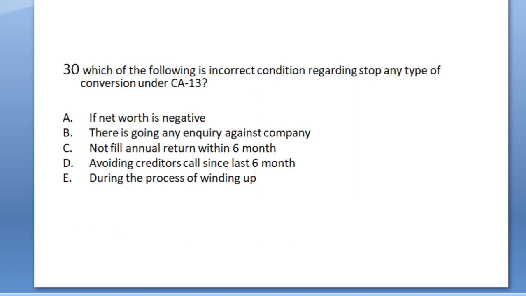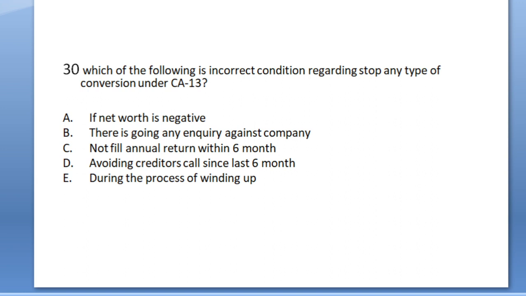Question number 30. Which of the following is an incorrect condition regarding stop of any type of conversion under Company Act 13? If net worth is negative, there is any inquiry against company, not filing annual return within 6 months, avoiding creditor calls since last 6 months, during the process of winding up. Check one by one. There are some circumstances on which conversion can be disapproved by registrar of company.